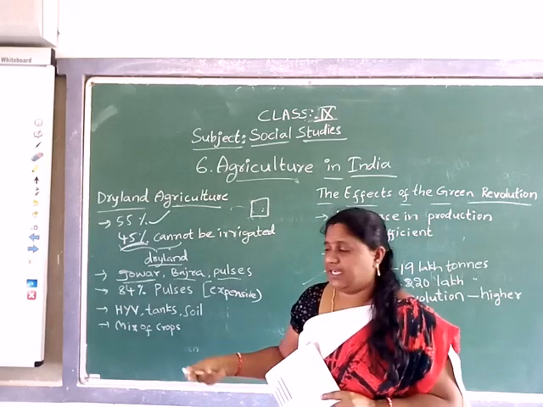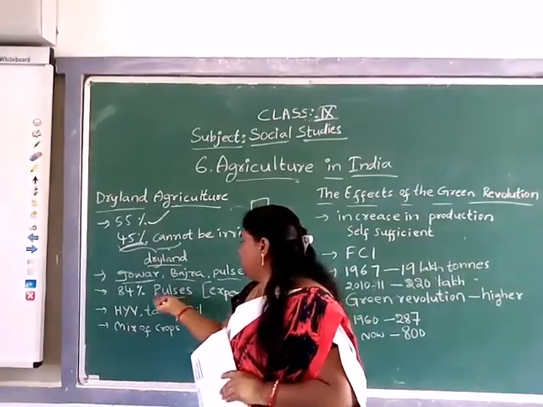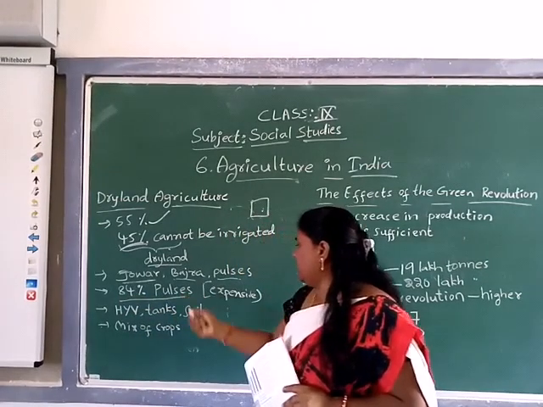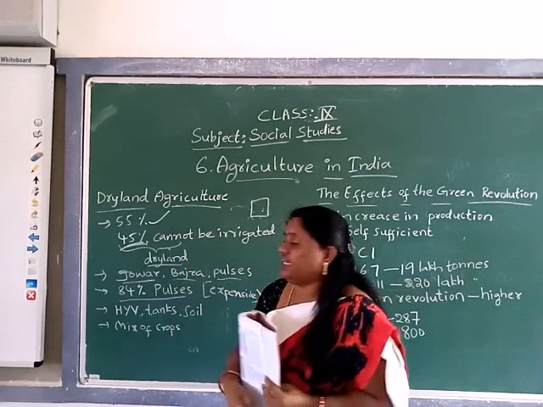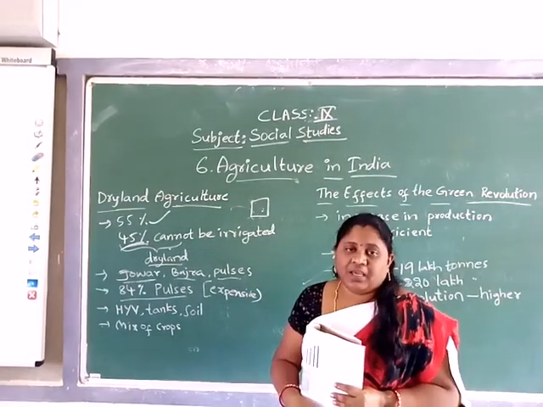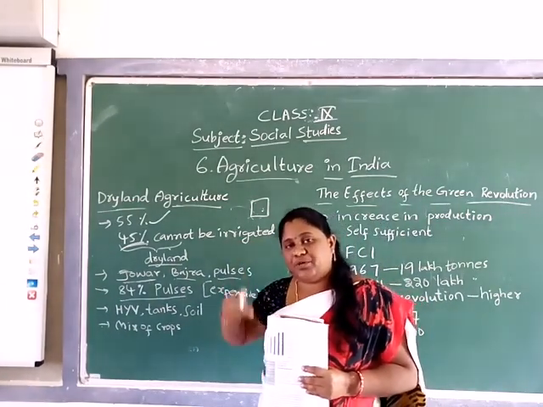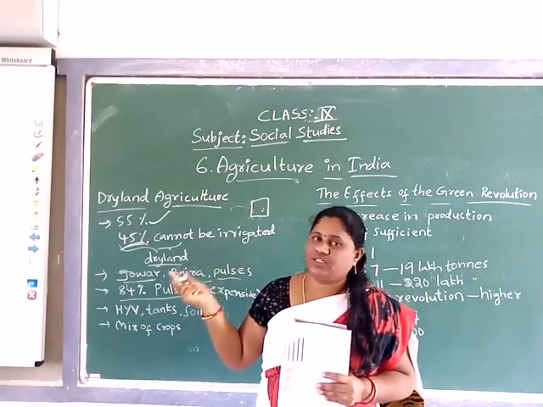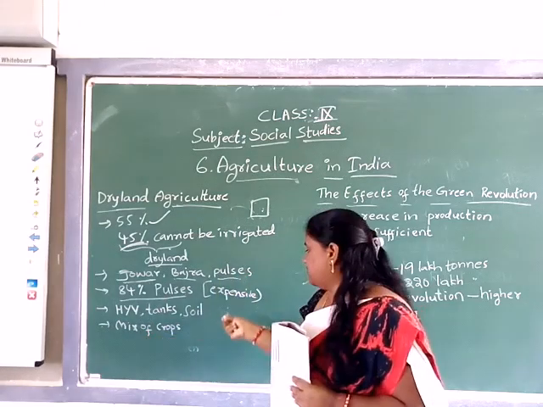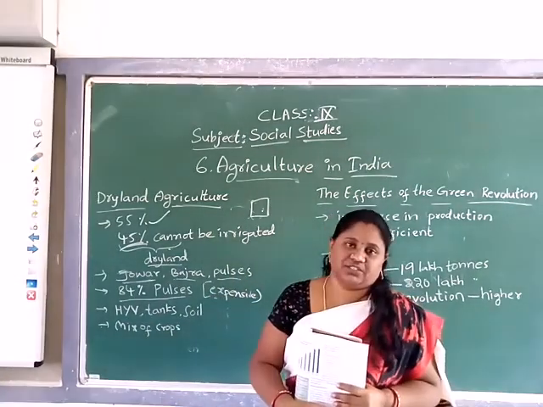And in our India, 84% of pulses are farmed in the dry land areas. Understood? But even though the production of pulses is increasing, the prices are also increasing. That's why we say it is so expensive.